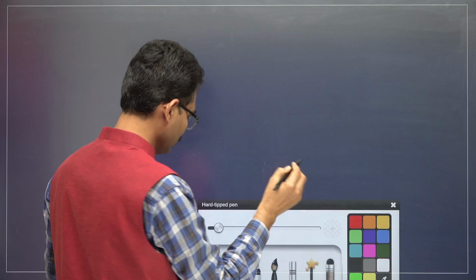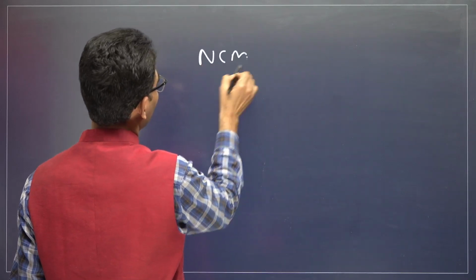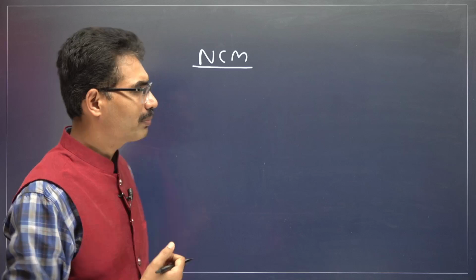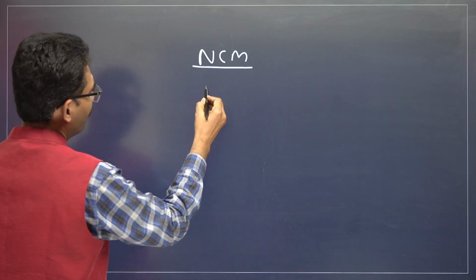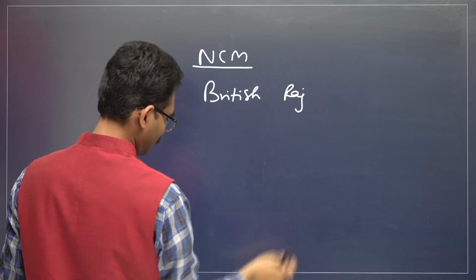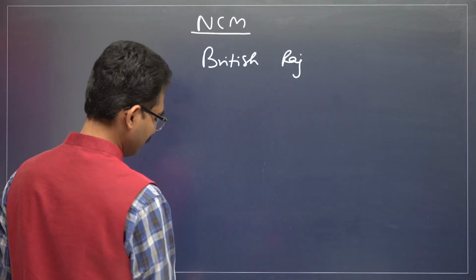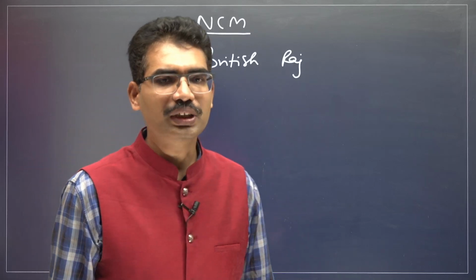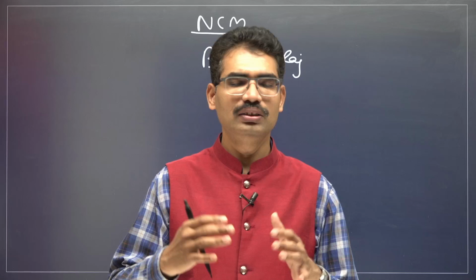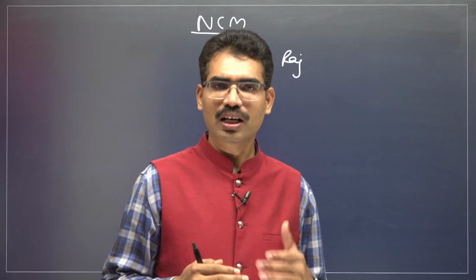When it comes to the non-cooperation movement, the goals of the Indian National Congress were many. But how you remember is this: when it comes to the British Raj, how were they operating in India? Who was supporting the British Raj? Do you think everyone who was ruling in the administration was from Britain?